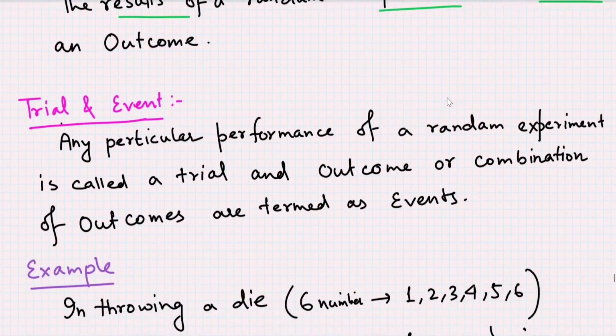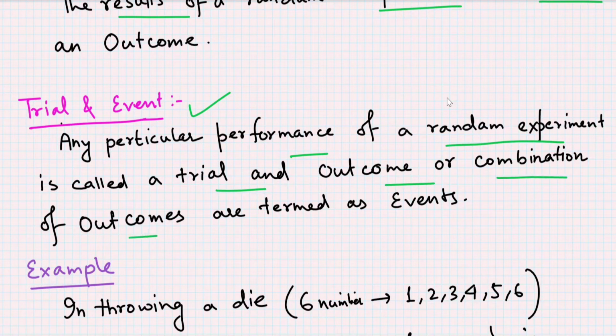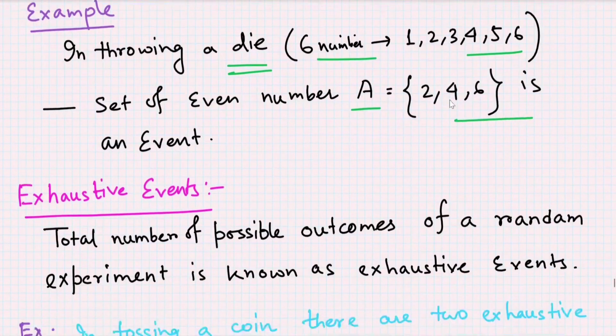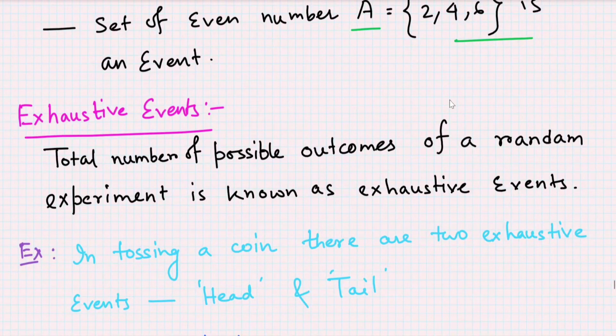So next we will come to trial and event. A particular performance of a random experiment is called a trial, and outcomes or a combination of outcomes are termed as events. For example, in throwing a die, we know that in a die there are 6 numbers, that is 1, 2, 3, 4, 5, 6. The set of even numbers, say A, is an event. Similarly the set of odd numbers is an event, and you can define different types of events based on the throwing of a die results.